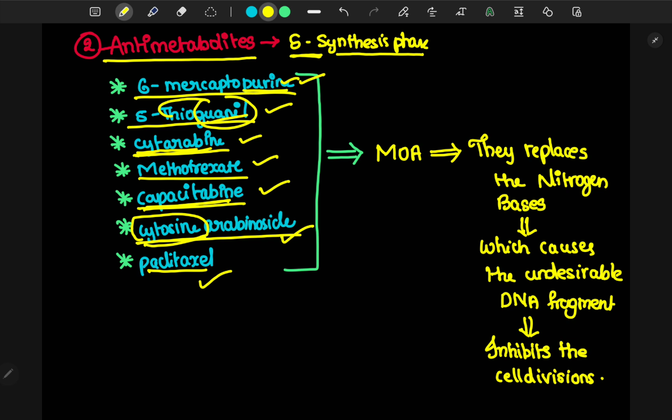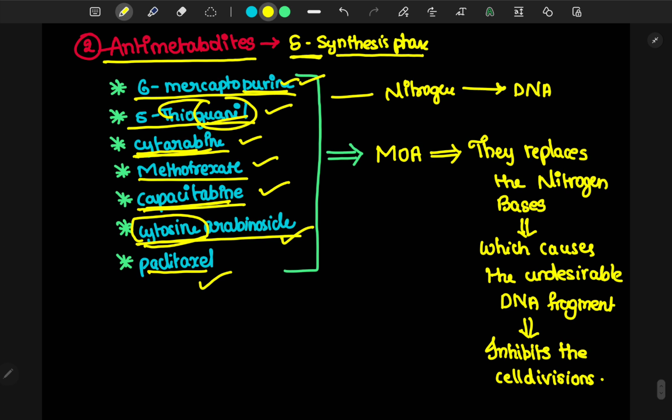These are analogous to the nitrogen bases that are used for replication. So this mimics the nitrogen bases and replaces them during DNA replication. Since these are not the real DNA nitrogen bases, they will stop the DNA replication, which causes undesirable DNA fragments and inhibits cell division.